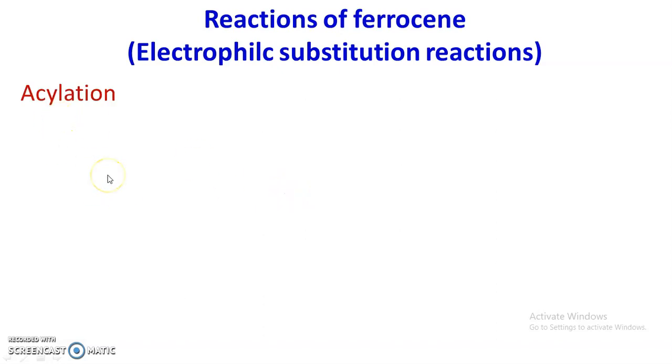Now first of all, we will discuss the acylation of ferrocene. Acylation is an electrophilic substitution reaction. Ferrocene reacts with acetyl chloride or acetic anhydride in the presence of catalysts like aluminum trichloride or phosphoric acid, and forms mono and diacetyl derivatives under suitable conditions.